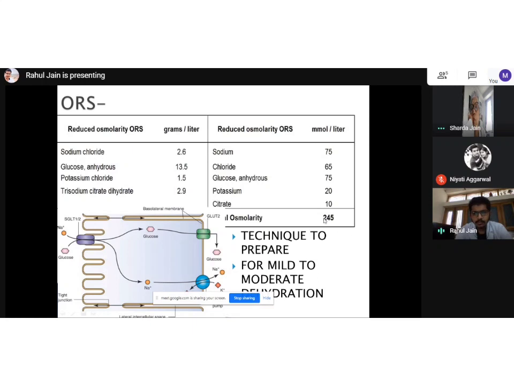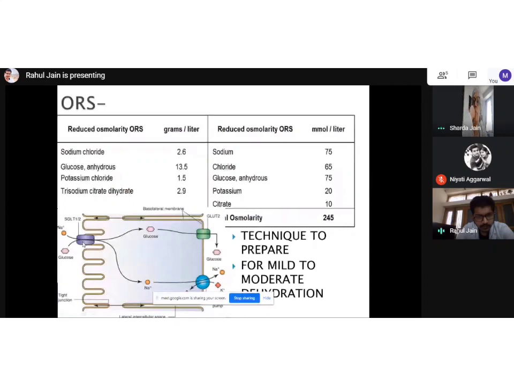So then they changed it to 245. Since 245 as compared to 300 milliosmoles in plasma will become a hypotonic fluid, it will move inside our blood. So then how it works is, if you can see the diagram in the lower left side on the screen, that is the intestinal lumen, and towards the right side it will become our blood.